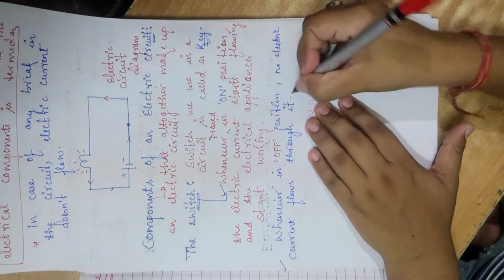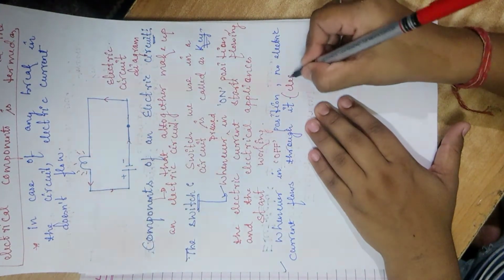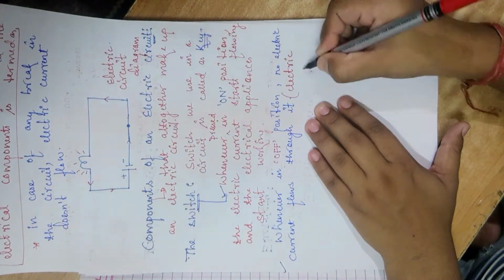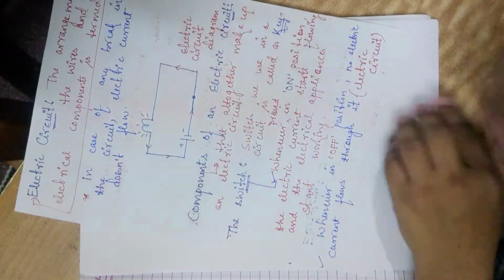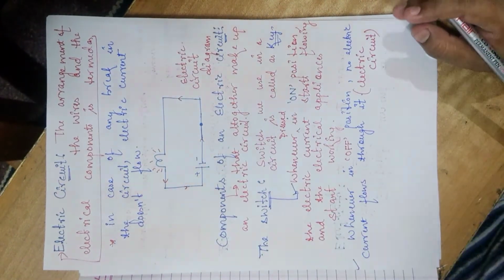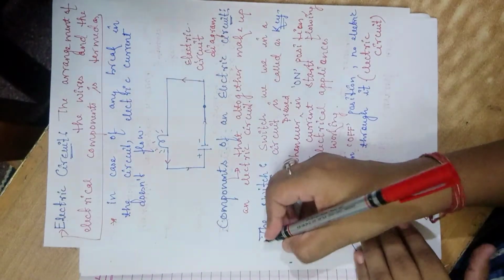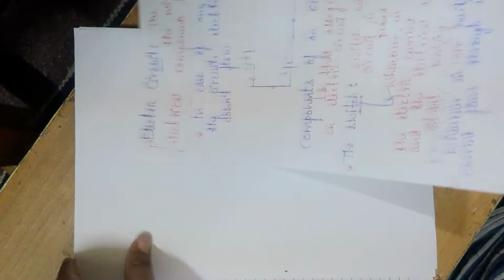By it here I mean the electric circuit. Okay, so this is our first component. Now this brings us to the second component, that is